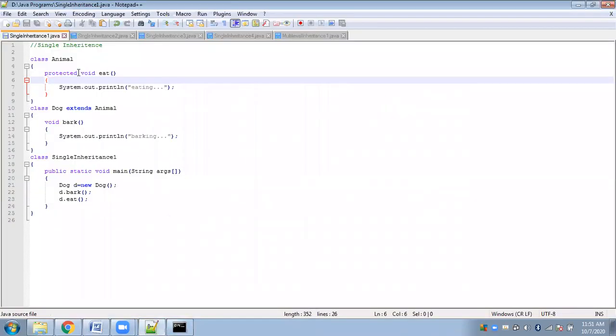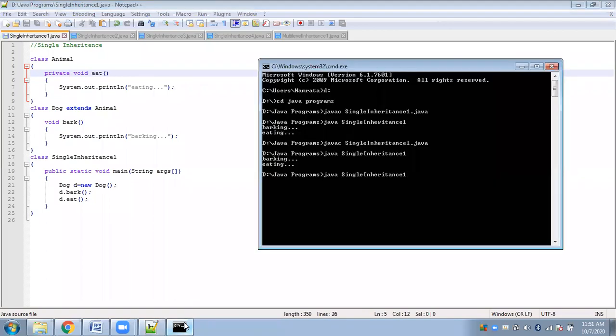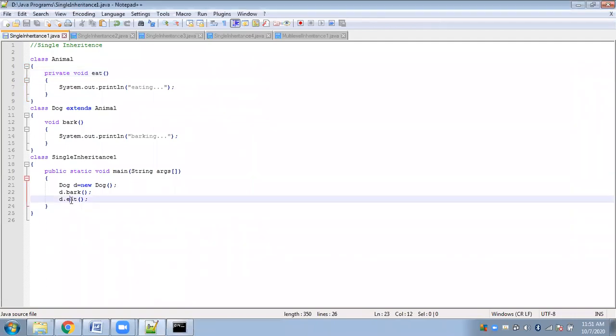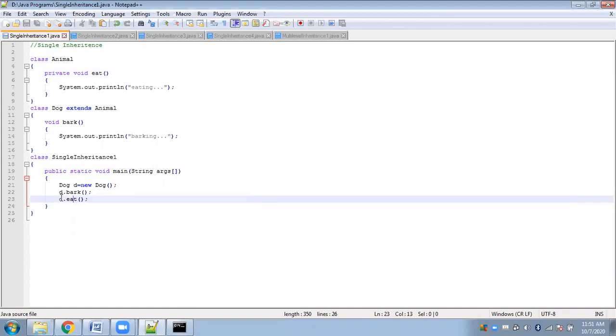Now suppose I give a private specifier. Just try to understand the difference between private and protected. Now I have made it private. Now let's see if I can do the same thing using private. See, cannot find symbol d dot eat. So this eat method cannot be found. This is an error in line number 23. Of course, because how can you access d dot eat, it's a private member, it is not visible outside this class, you cannot do it.